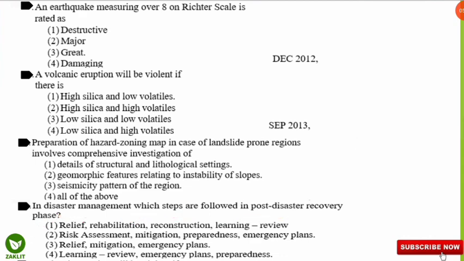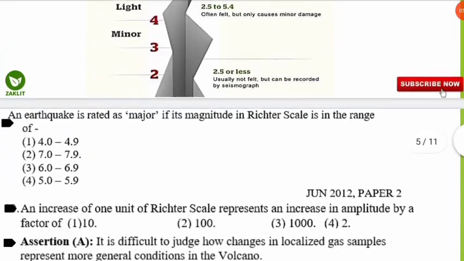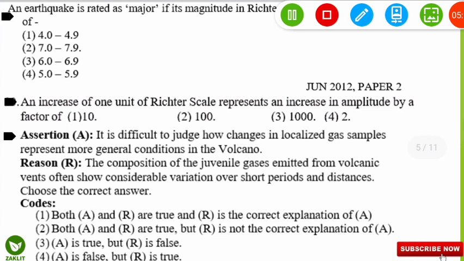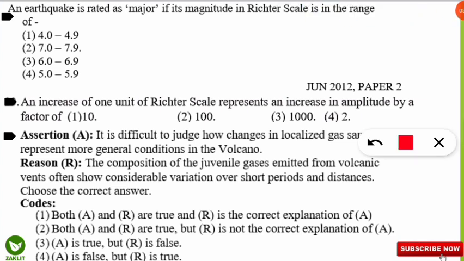Let's move to some more questions. The next question is again related to the Richter scale, which we have already learned. Let's read the question. An earthquake is rated as major if its magnitude on the Richter scale is in the range of what?